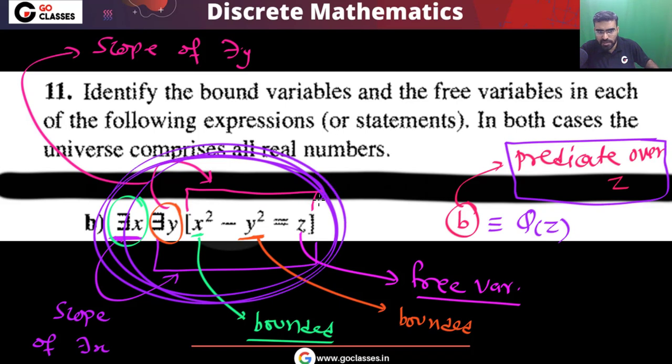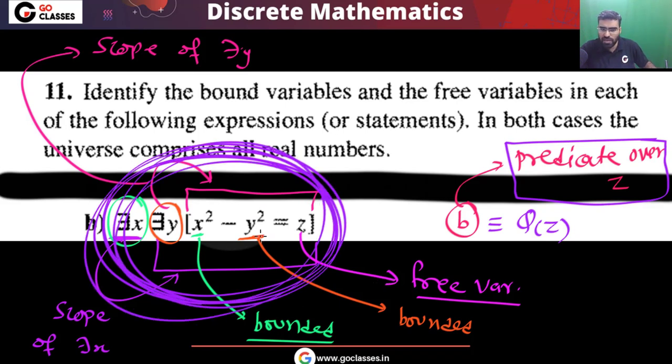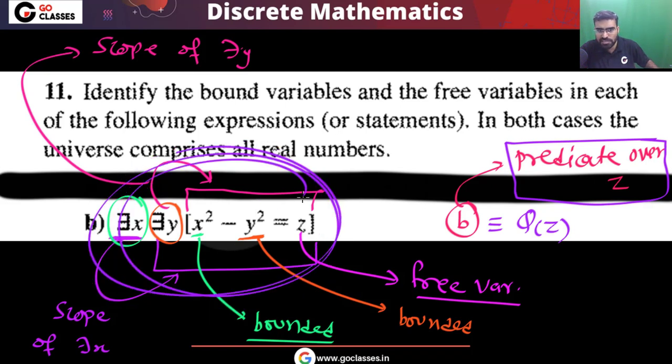Because in this statement b we have a free variable z, the truth value of this statement b will depend on the value of z. Depending on the value of z, it will be true or false. So this statement b is a predicate over variable z, and I can write it as qz.